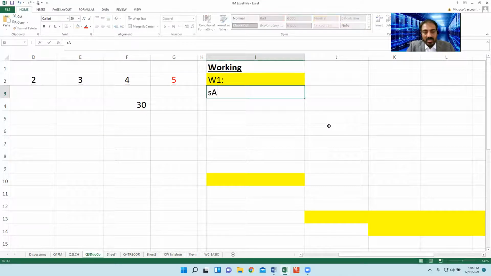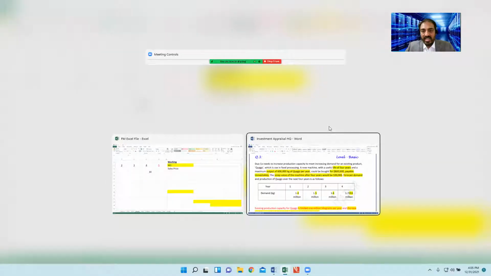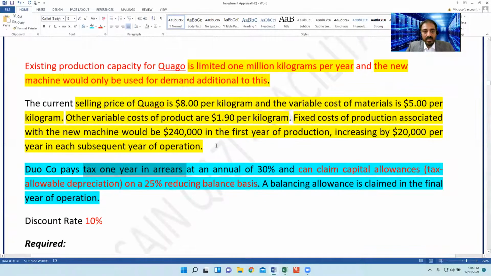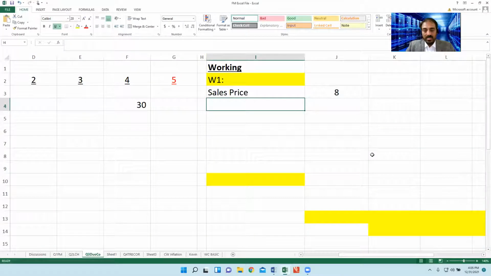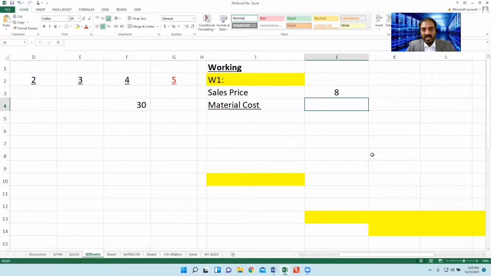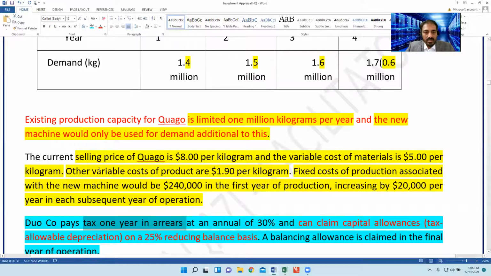How to calculate contribution? The first thing is very simple. Sales price. What is the sales price? Sales price $8. Then material cost $5, and other variable cost 1.9.